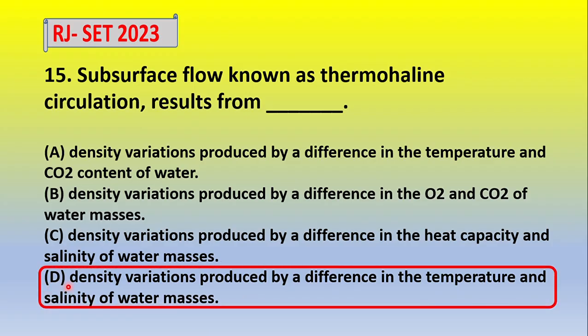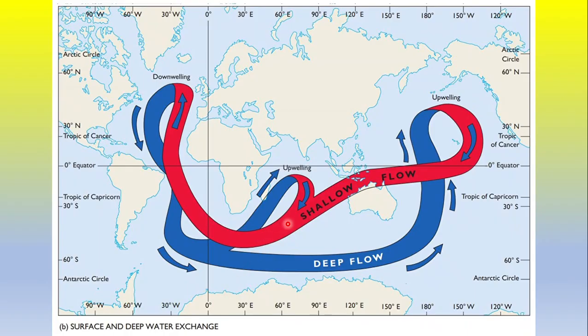So the correct answer is D. Okay, thermohaline. Thermo means temperature, and haline means salt. So due to the high temperature variation or due to the high salinity. If salinity is higher, then density is higher. Due to high salinity or high density, this thermohaline circulation is regulated. Okay, due to the high temperature and high salinity, this is the thermohaline circulation.